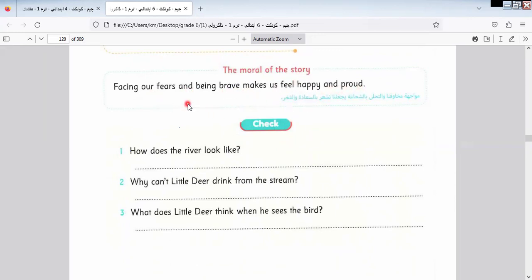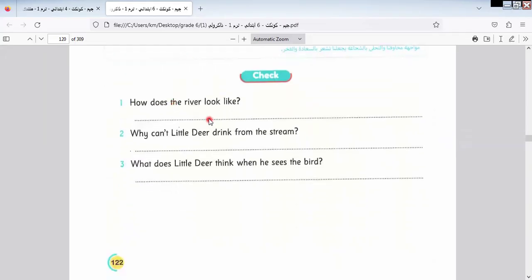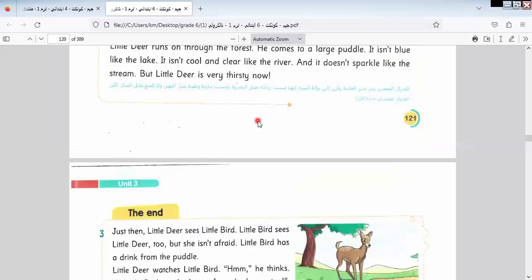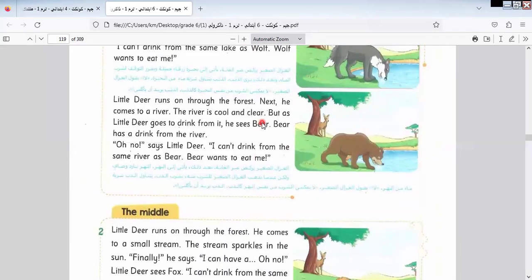Okay, so this story talks about what? About facing our fears. How does the river look like? Let's know from the story.